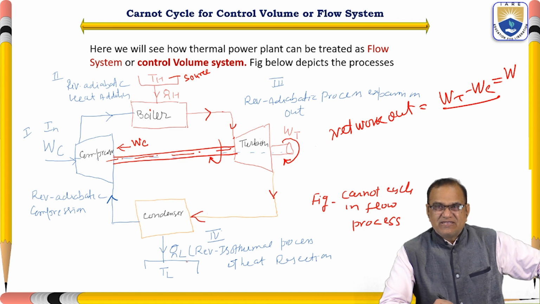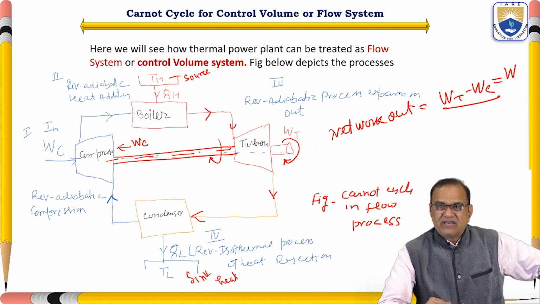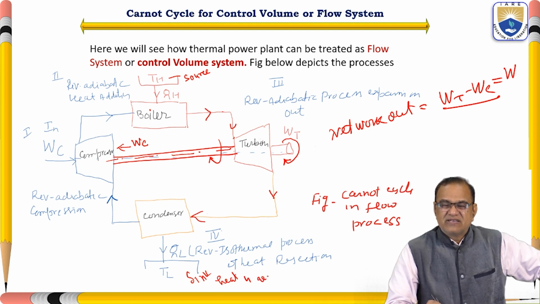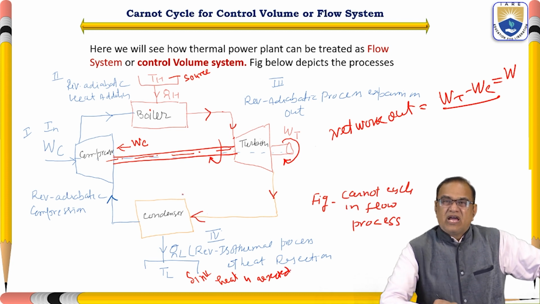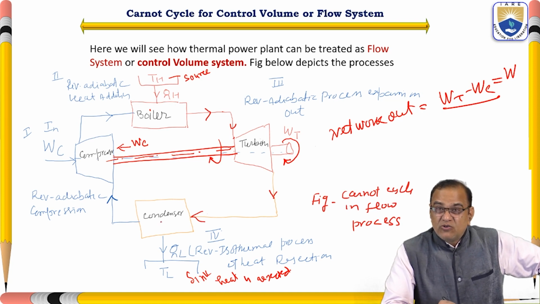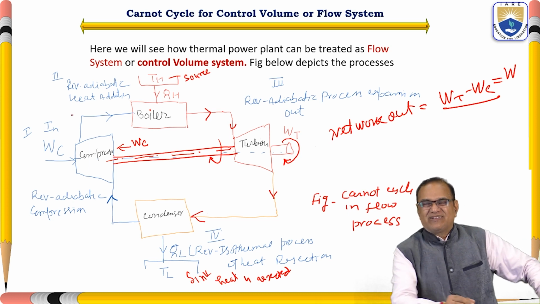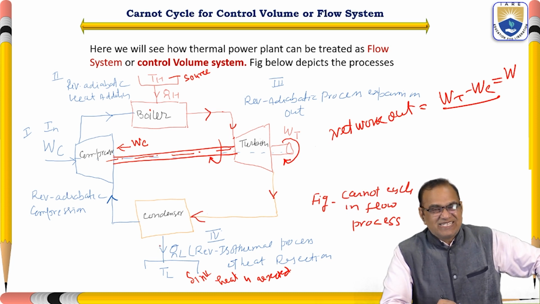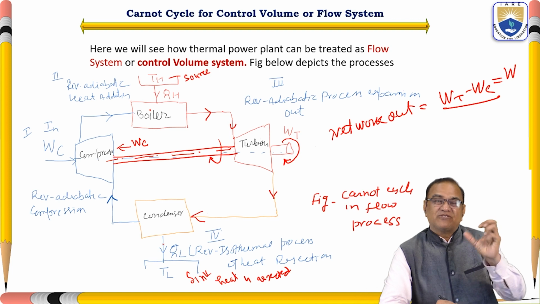From the condenser, heat goes to a river or any heat rejection source, which is called the sink, where heat is rejected. QL is rejected, QH is given. This is very, very important. You cannot go directly from here to here. Heat has to be rejected, otherwise it will become a perpetual motion machine.